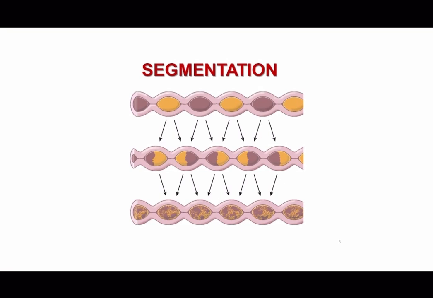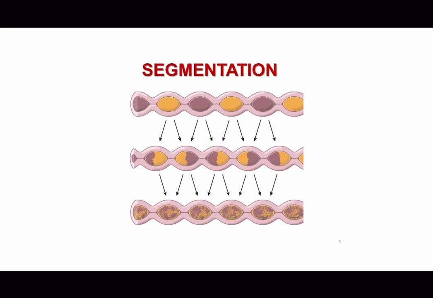The purpose of segmentation is to facilitate the thorough mixing of chyme with digestive enzymes, bile, and other fluids present in the small intestine. This mixing helps to ensure that the chyme is exposed to the absorptive surface of the intestine, allowing for optimal absorption. During segmentation, the circular muscles contract, constricting the intestine at that specific point.